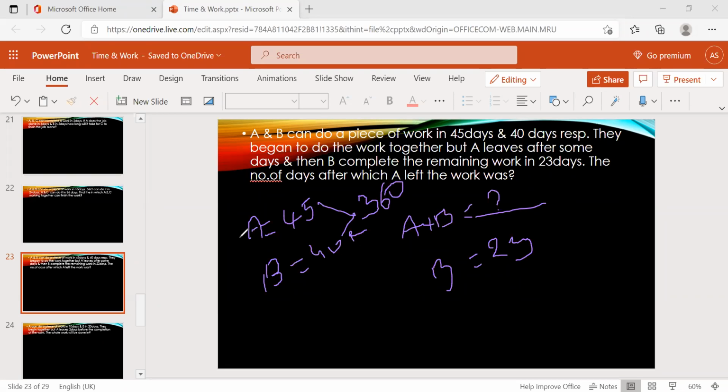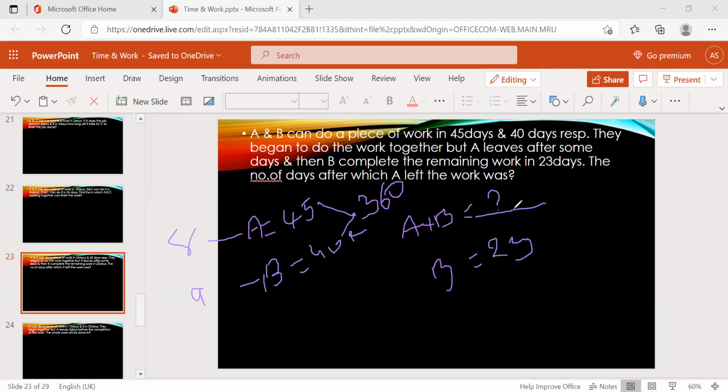Now, efficiency of A is 360 by 45, which is 8. And efficiency of B is 360 by 40, which is 9. Now we have found the efficiency of A and the efficiency of B.